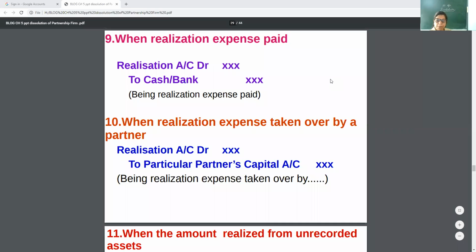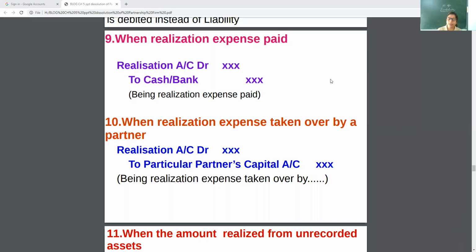First of all, the basic entry when realization expenses are paid by the firm. Realization account debit to bank account. Simple. When expenses are paid by the firm, realization account debit to cash or to bank. But in present conditions, the expenses are to be paid by bank only. So you have to write the entry according to the question. See, if there is cash account, you can write cash. If there is bank account, you can write bank account.